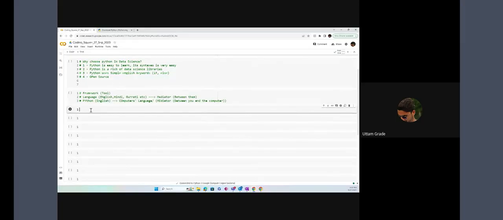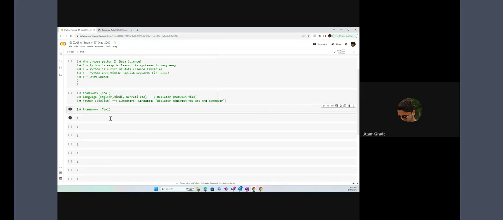What is a framework here? And what is the use of a framework over here? It's nothing but a tool. As I mentioned, a framework is just like a tool.